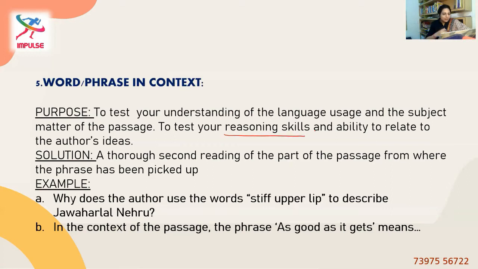Example questions are: why does the author use the words stiff upper lip to describe Jawaharlal Nehru? So in this case, again, you will be going to the passage or paragraph that has this phrase stiff upper lip and try to find a reason from there. Option B: in the context of the passage, the phrase "as good as it gets" means the same thing. The same methodology will be employed here.